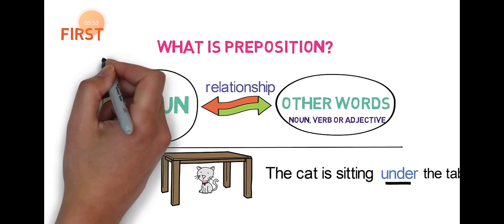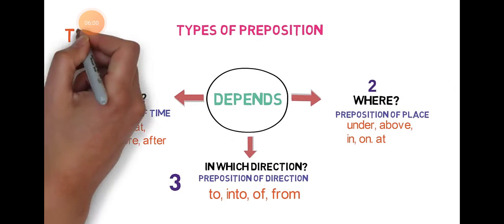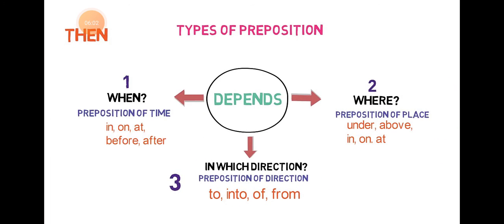Once again, I am going to sum up everything that we have studied so far. First of all, what is preposition? Please recall what is preposition. Then types of preposition. There are three types of preposition which depend upon when, where, and which direction. That is preposition of time.